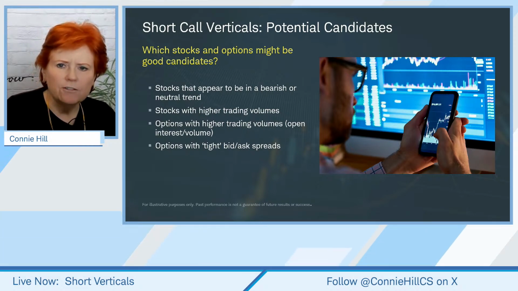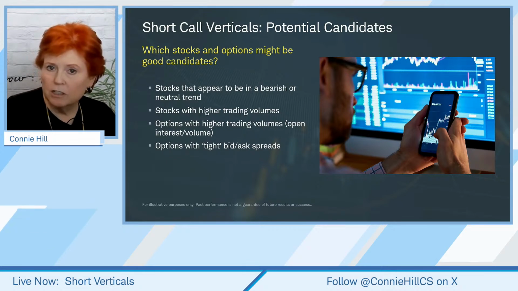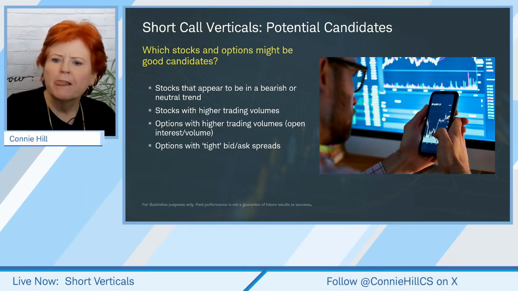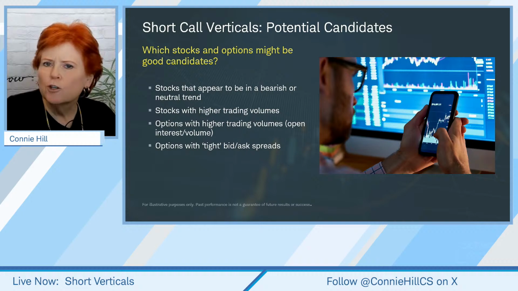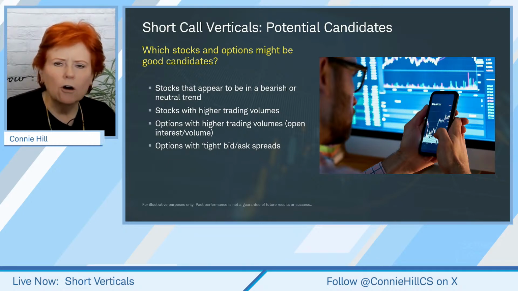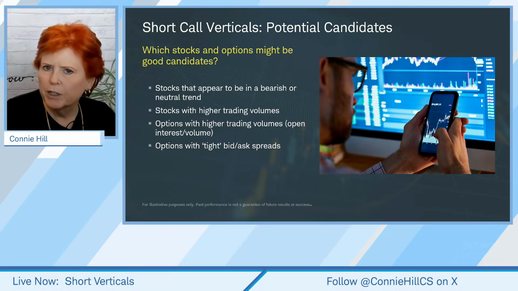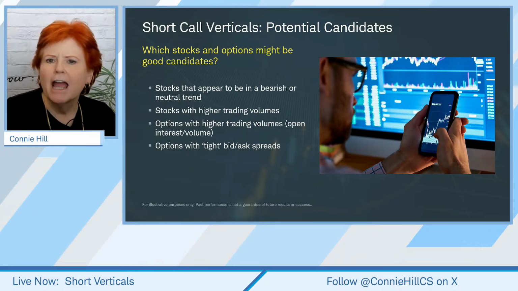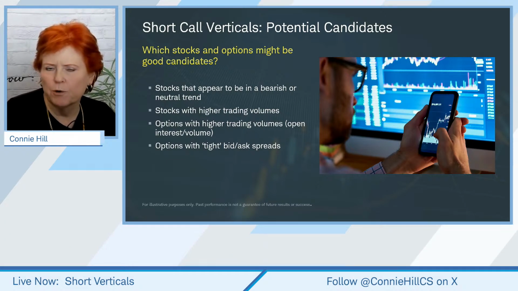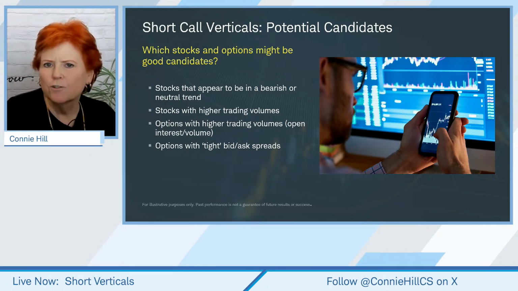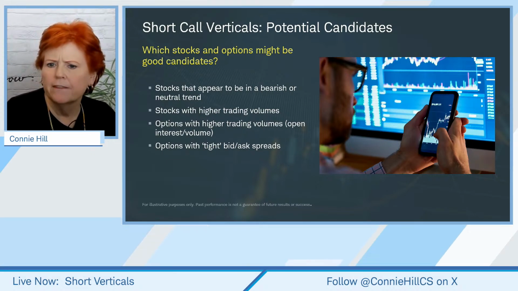But we're looking for short call verticals, which is all we're going to focus on here today. We want the trend to be either bearish or neutral. We're always looking for stocks with higher trading volumes because that typically leads us to stocks that have higher open interest, which means lots of contracts are out there being traded. And when we see all of those, there is a tendency for us to have what's called a tight bid-ask spread, which means there's not much price difference between the ask and the bid prices.